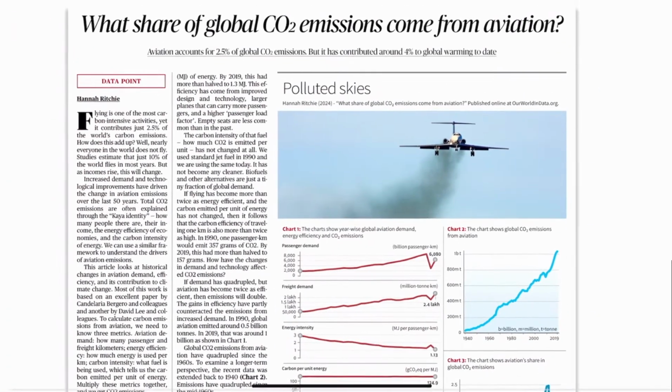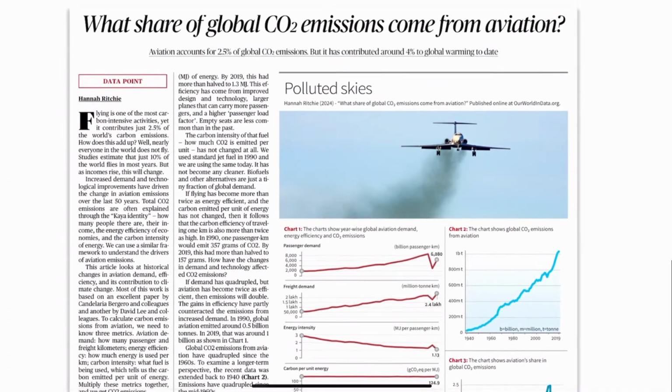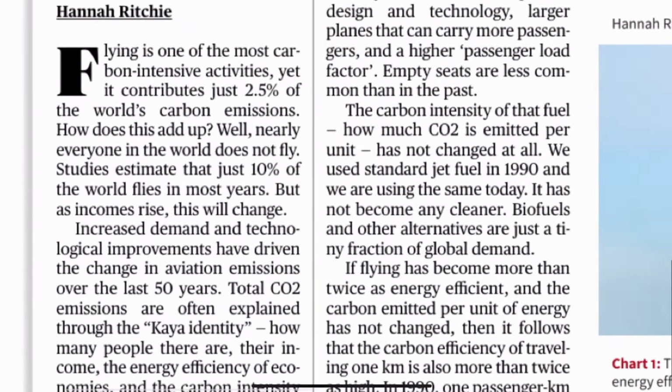Now moving to the next article. This article is talking about the CO2 emissions from the aviation industry. When we talk about flying, it happens to be one of the most carbon-intensive activities, but still just 2.5% of the world's carbon emissions come from aviation.